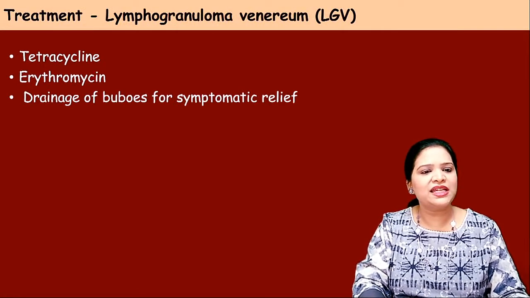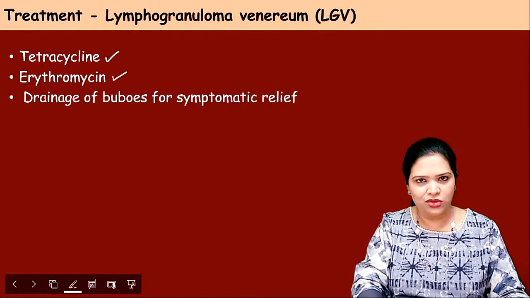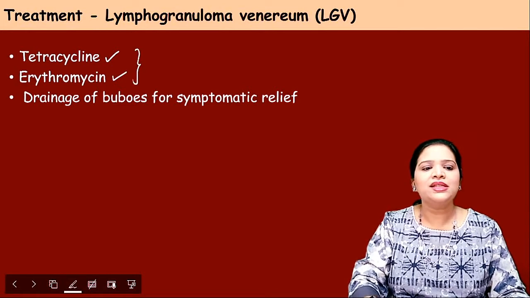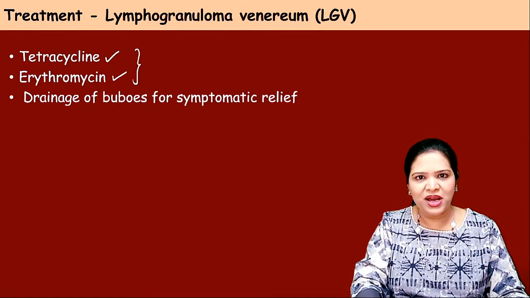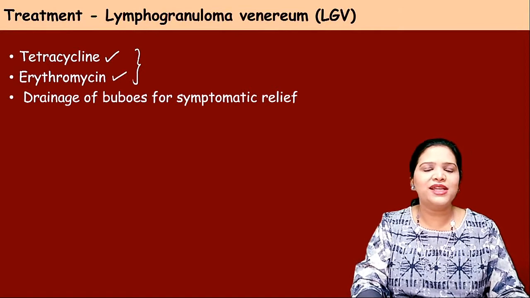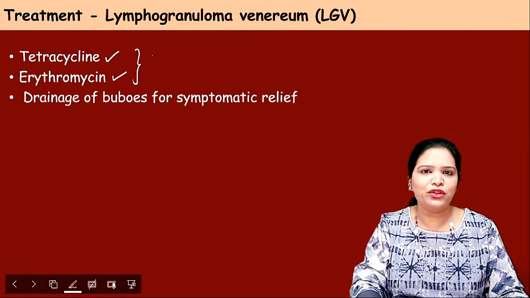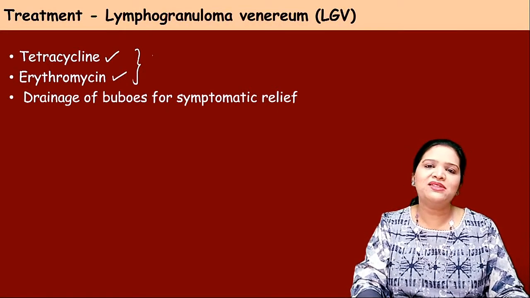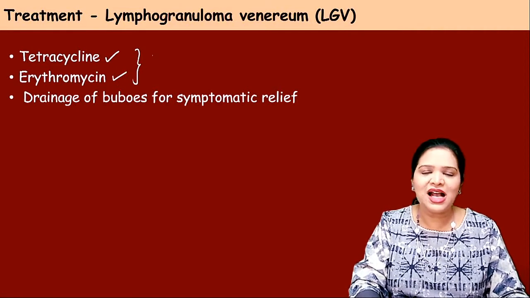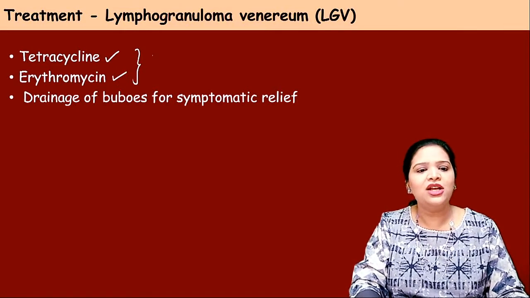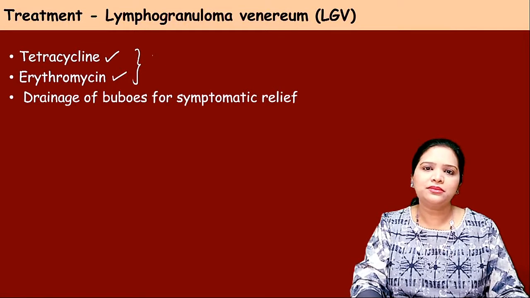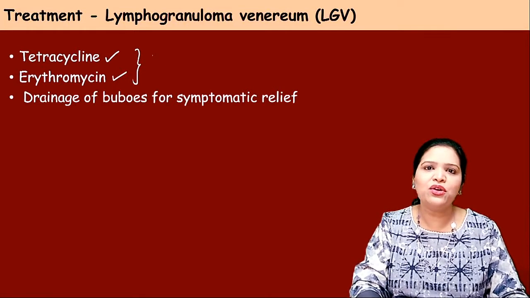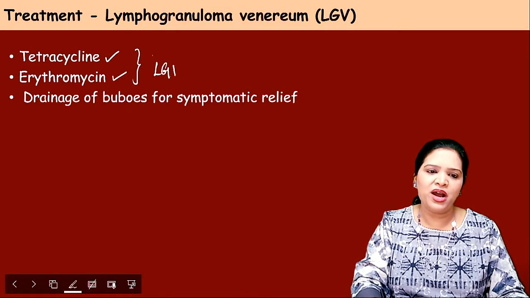Now, what is the treatment? The treatment for this infection is tetracycline and erythromycin. Look here, tetracycline and erythromycin are antibiotics. We give antibiotics for bacteria, not for viruses. So here it behaves like a bacterial infection, and it responds to antibiotics. Tetracycline and erythromycin are the drugs of choice for lymphogranuloma venereum.